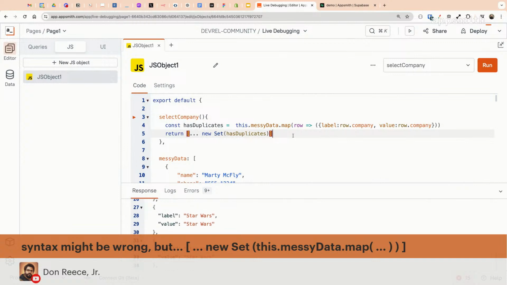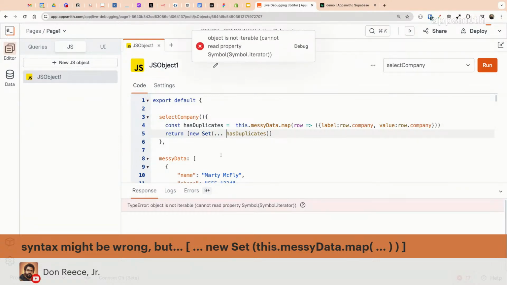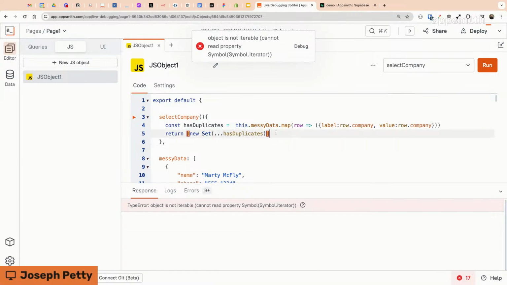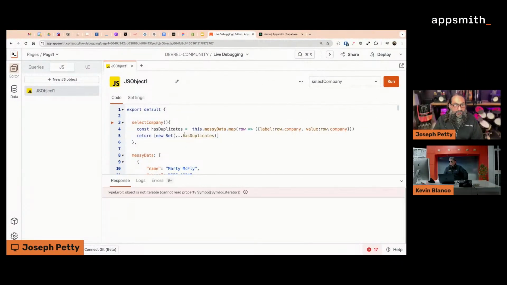Label value. It's not giving me an error though. So there's the spread operator, which goes on an array. Maybe we want to put that in here. Spread it inside of the new set. I have to look up this format every time. So that is not the exact syntax. But there's an easier approach I like to use. New set is fine. I should probably learn the syntax and not need to look it up every time.